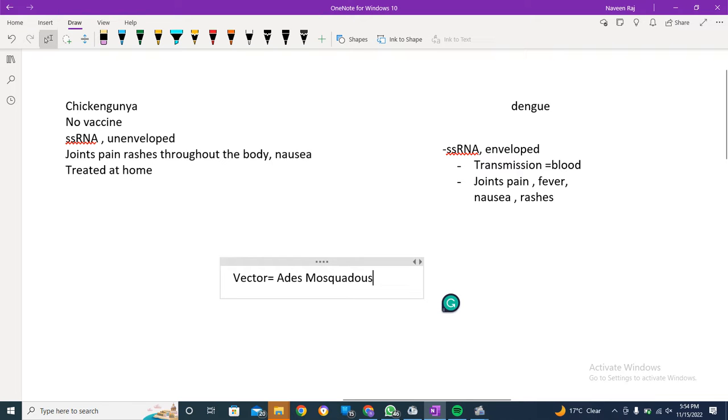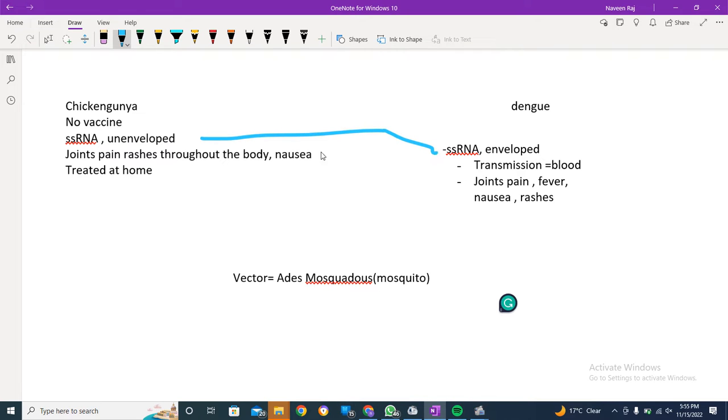This is the mosquito name that causes both diseases. If you link these things, the symptoms are quite similar, and dengue can cause death as well.